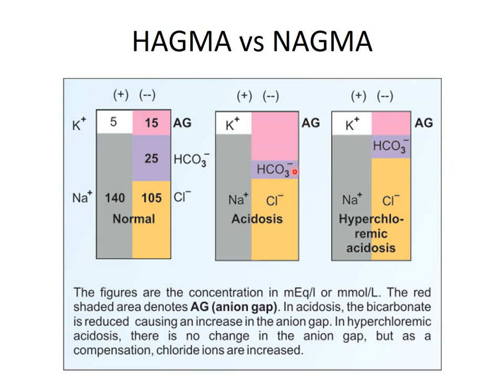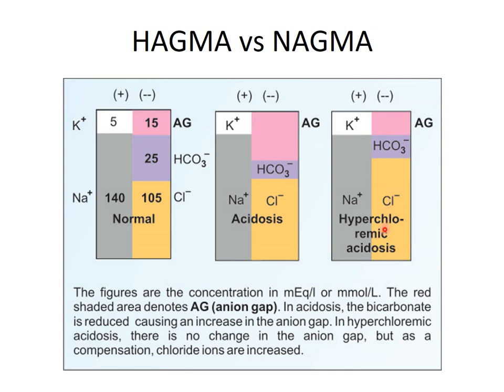It is a negative ion, like bicarbonate, so there is no need for other ions to maintain electrical neutrality. Electrical neutrality is maintained by the organic anion, and as we are not measuring organic anion and bicarbonate level is decreased, the anion gap is increased because sodium and potassium are also unaltered. So it is also known as normochloremic acidosis, because the chloride level is also unaltered.